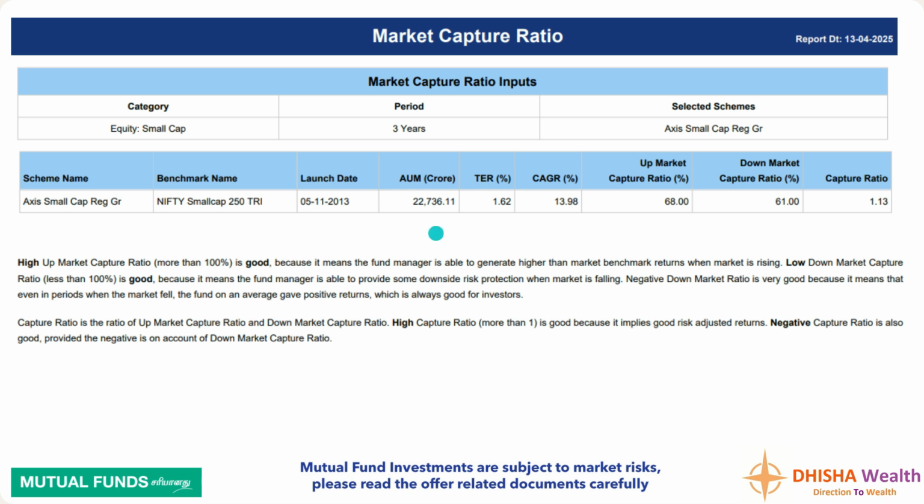Okay, for this particular fund in the market capture ratio, the up market capture ratio should be more than 100%. That is good, but this fund has given only 68%. And the down market capture ratio should be less than 100%. Yes, this has given 61%. So this is a good number for a down market capture ratio. So overall total capture ratio, comparing up market as well as down market, it is 1.13. So more than 1 is a good number.